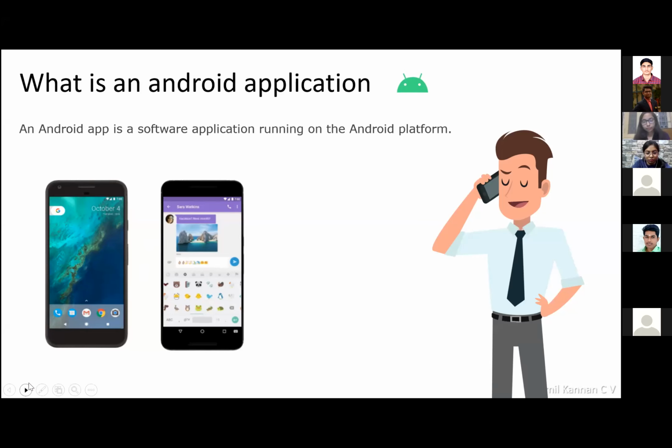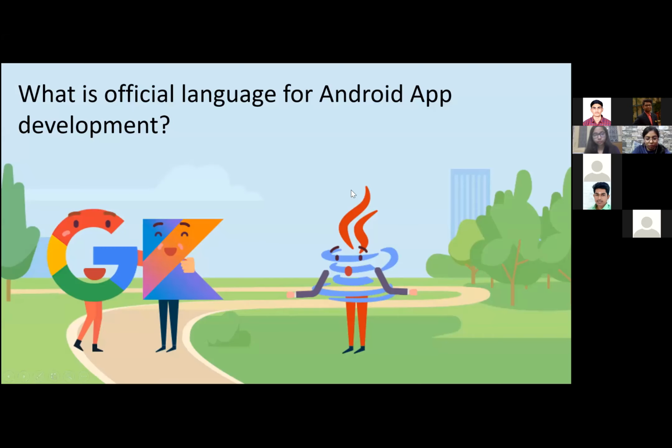So how can we develop an Android application? We use two kinds of languages, Kotlin and Java. As Kritik said, Kotlin is a very useful and very simple language for developing Android applications. Google officially prefers Kotlin for developing Android applications. Does anyone know why Google prefers Kotlin over Java?